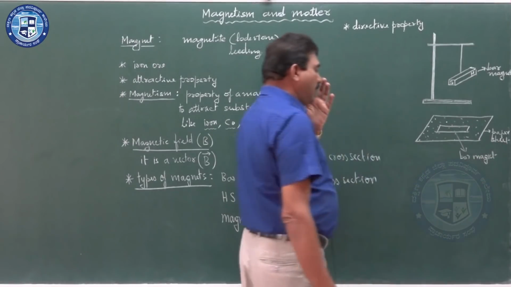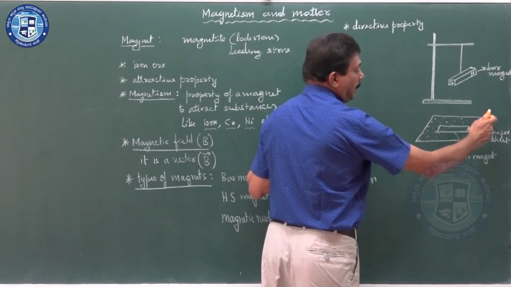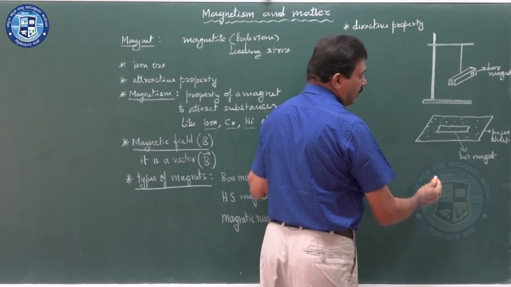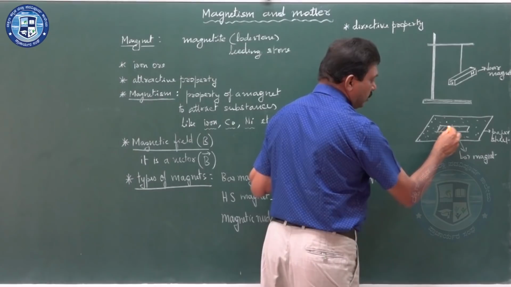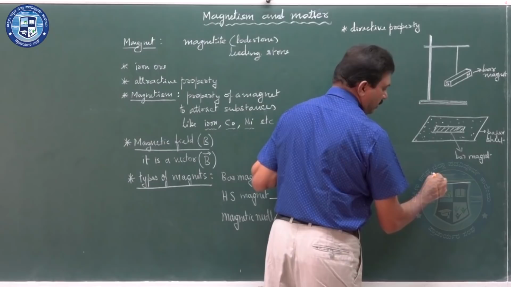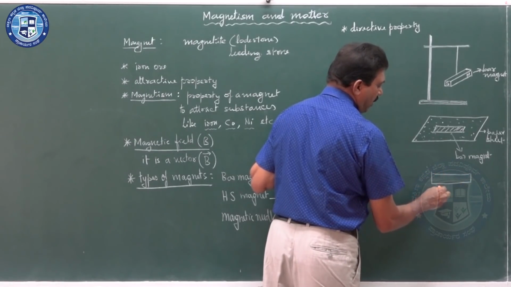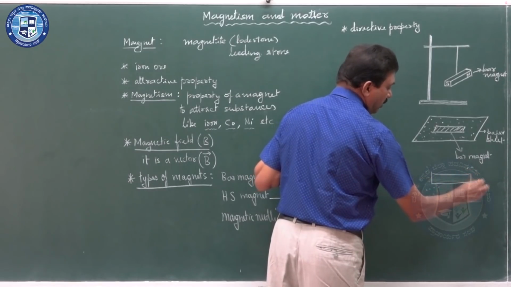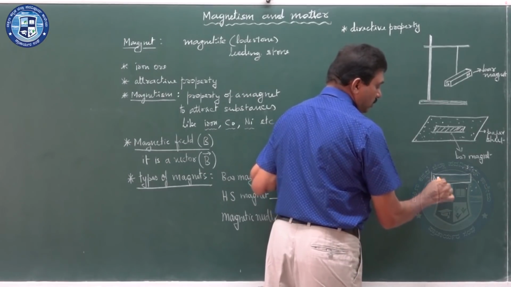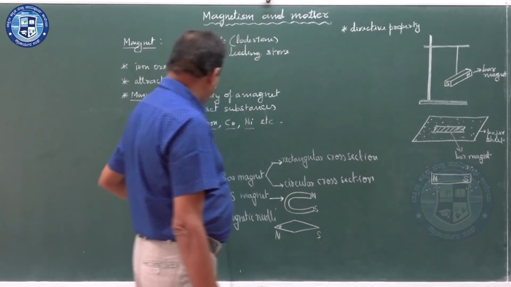When you place a bar magnet on the paper sheet where the iron filings are spread, what happens as a result? This is the bar magnet, and you can observe the iron filings crowding near the two ends. So, the poles definitely have a strong magnetic field.